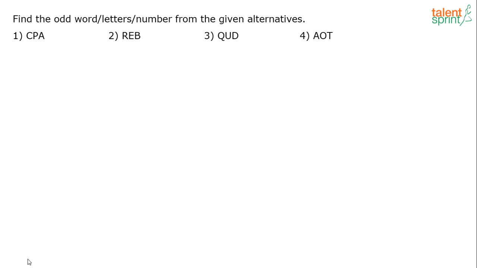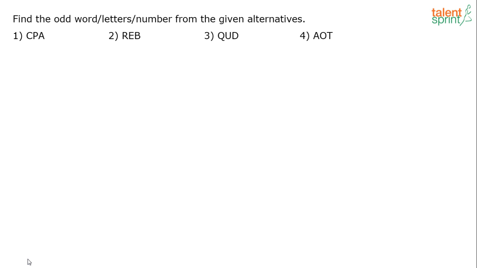By the way, I also see some of you have got the answer is option 4, AOT. So the confusion is between option 1 and option 4. Option 1 versus option 4. So tell me, why do you think whatever you think is the answer? And Manu here has got option 3 as the answer, QUD. So 1, 3 and 4. Right, so I think you guys have to give me your reasoning behind marking option 1 or option 4 or option 3 as the answer, so that we can decide which is a strong reason.